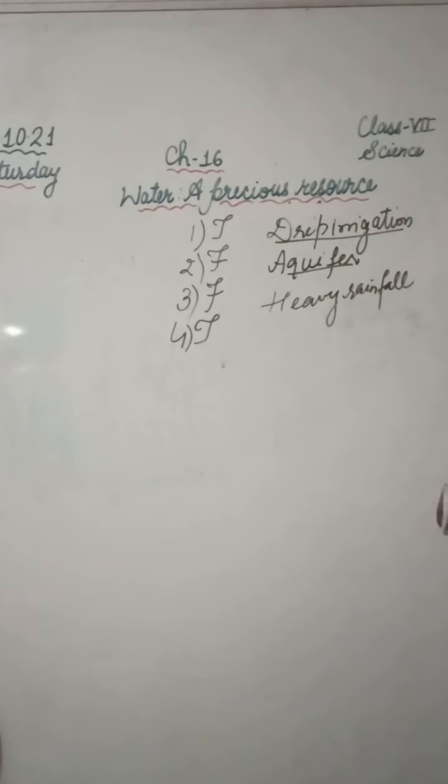Now the last one, the correct option. The total water in the lakes and rivers of the world, under the ground, in the seas and oceans of the world, or of the world remains constant. The right answer is of the world remains constant. Just because of the water cycle, the total water on the earth remains constant.